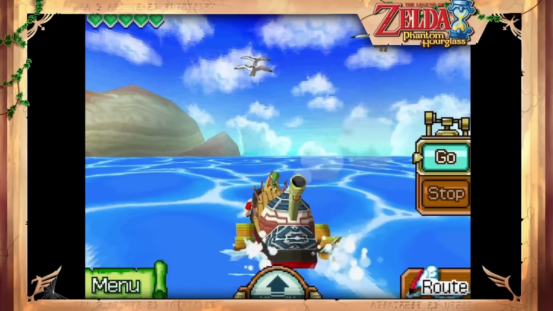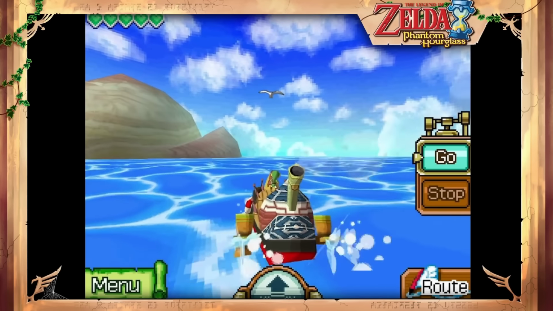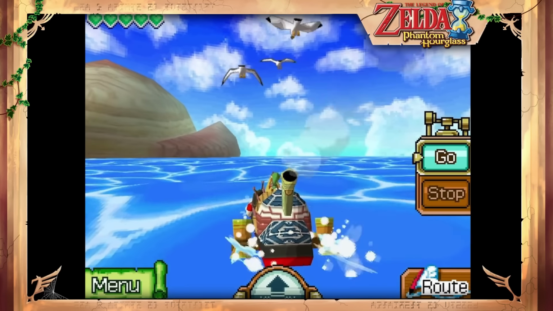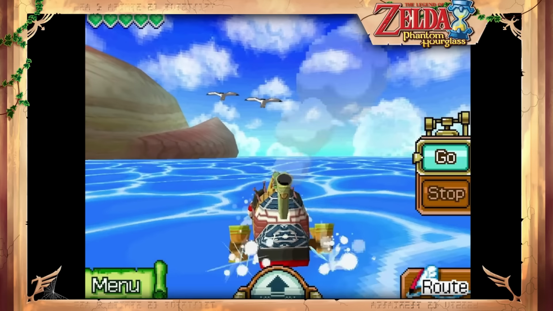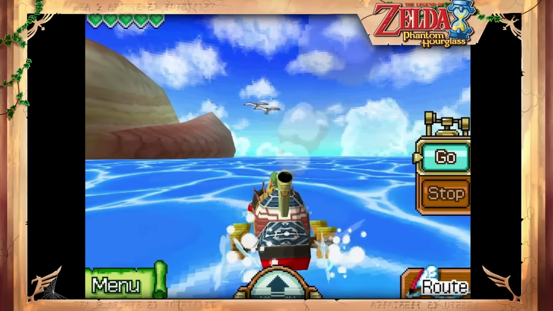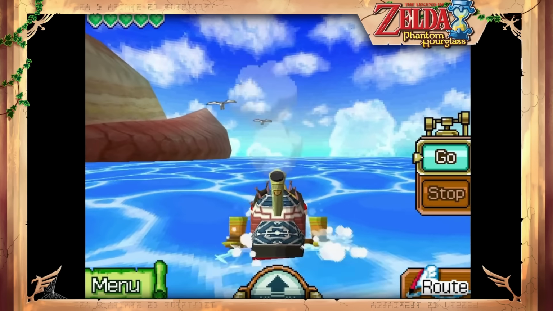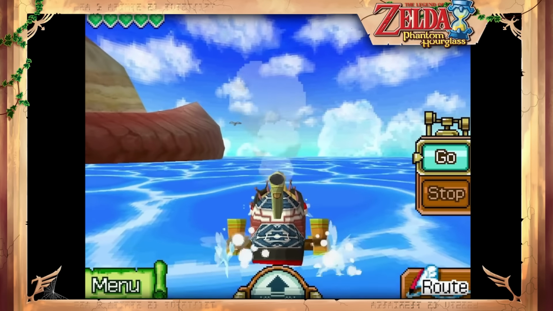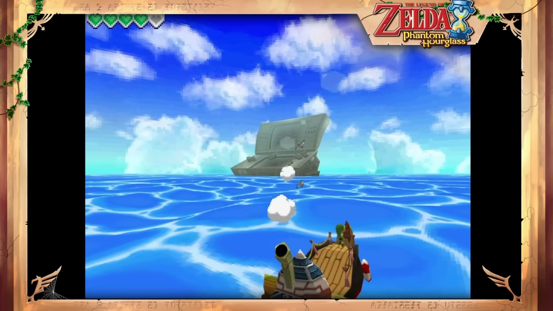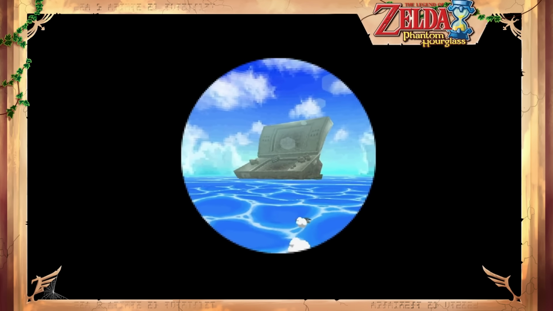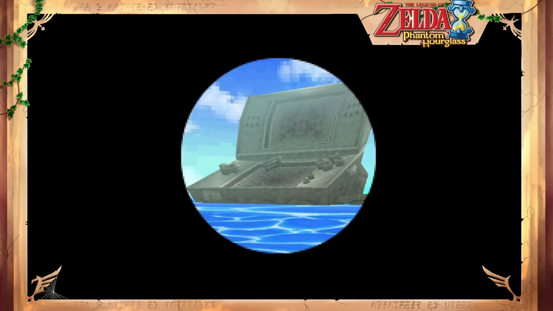Phantom Hourglass serves as a direct sequel to The Wind Waker, featuring the very same incarnation of Link once again sailing across open seas. This time, though, they're the mysterious waters of the World of the Ocean King. One of the islands Link can visit is DS Island, a not so subtle nod to the Nintendo DS.